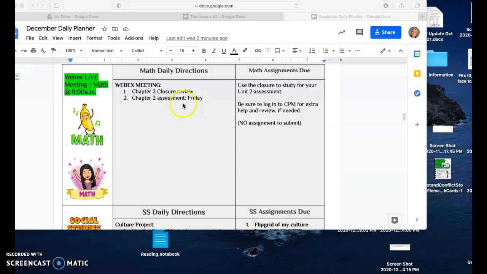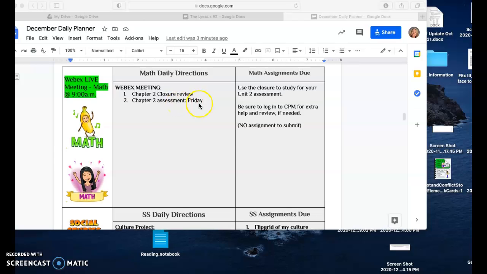In math today, we are going to review chapter 2 so that you are ready for the assessment that is on Friday. Just a heads up, you will be attending math and you will be taking the assessment online during a WebEx meeting. So you will still attend that WebEx meeting on Friday, and you will stay in that WebEx meeting until your assessment is finished. So just a heads up that that's happening Friday.